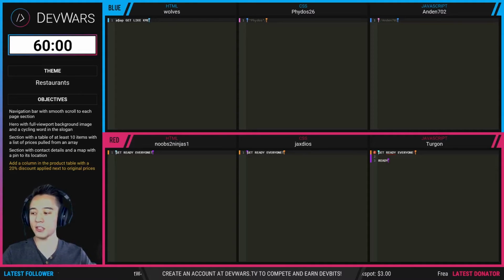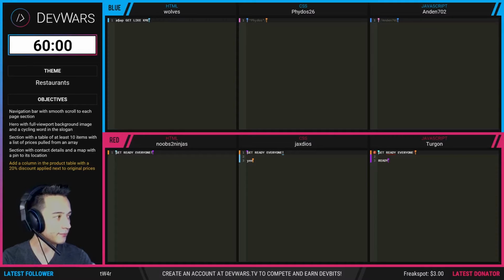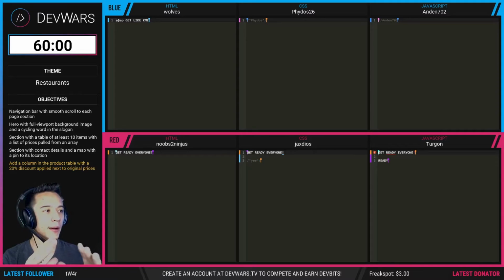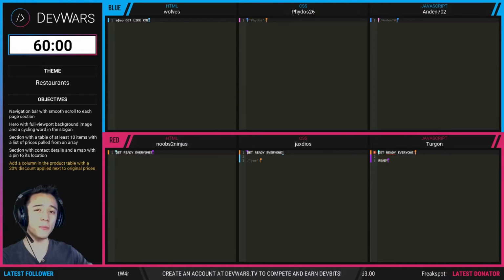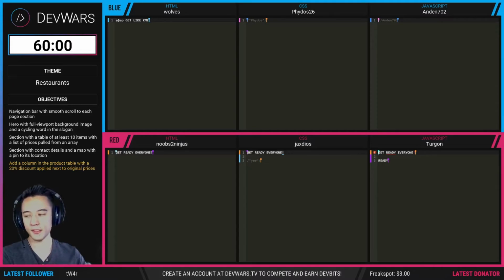No editing language other than the one you've been assigned. So if you are playing the HTML position, you are not allowed to touch JavaScript or CSS. Same goes for any other position. After the 60-minute timer runs out, you will be locked out of your account. You cannot edit anymore. So if you screw something up during that time, it's going to be an unfortunate thing that your team's just going to have to take the hit for.